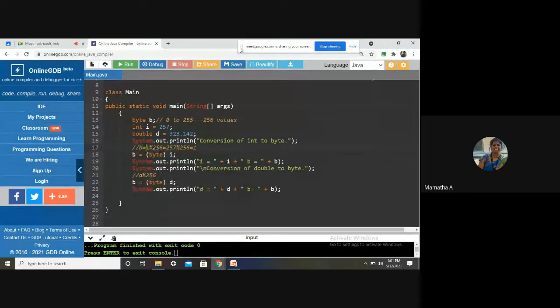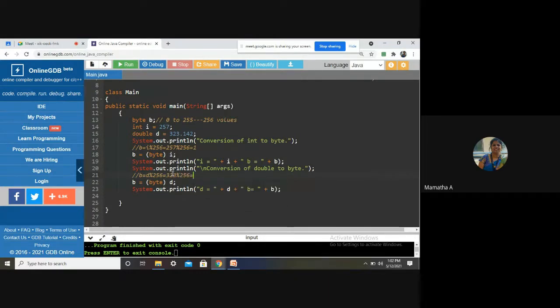The reason is that it is out of the range. It can hold only from 0 to 255, but not greater than that. Similarly here, B is equal to D mod 256. What is D? It will take 323, right? 323 mod 256.